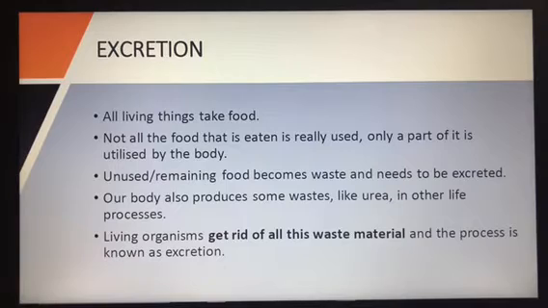Excretion also, all living organisms need to excrete. But the mechanism in plants is a little different from animals. Some plants find it possible to store the waste products within their parts in a way that does not harm the plant as a whole. So for plants, there is no need to excrete.